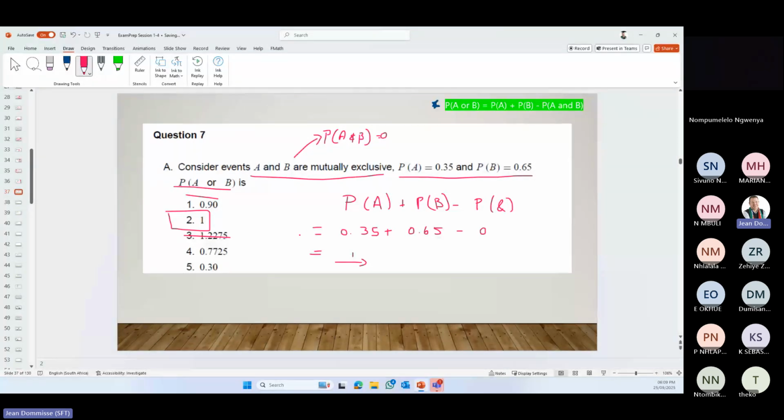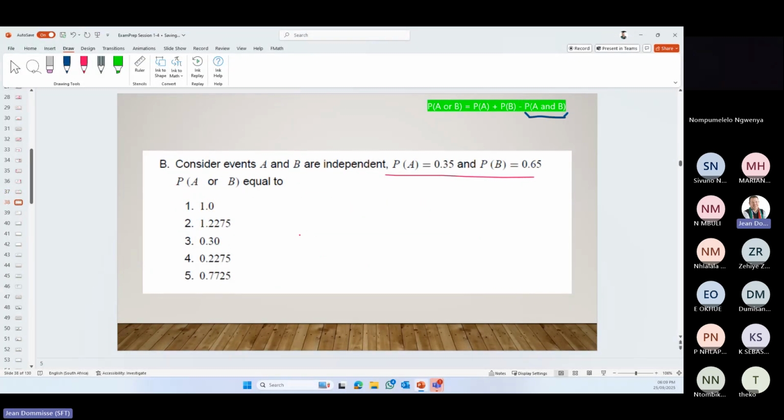So let's look at the same, but here they say A and B are independent. Okay, so then same formula of the OR, it's the probability of A plus the probability of B minus the probability of A times the probability of B.